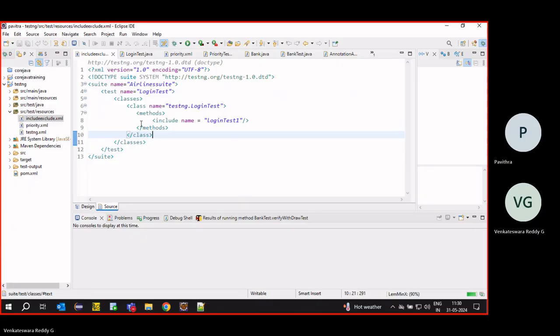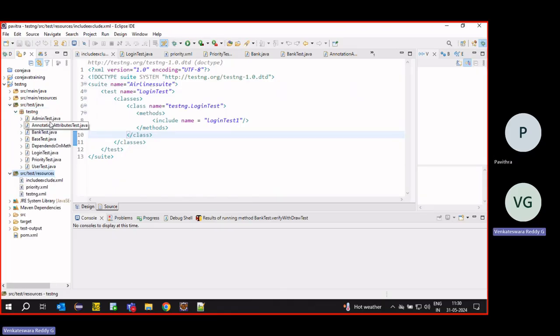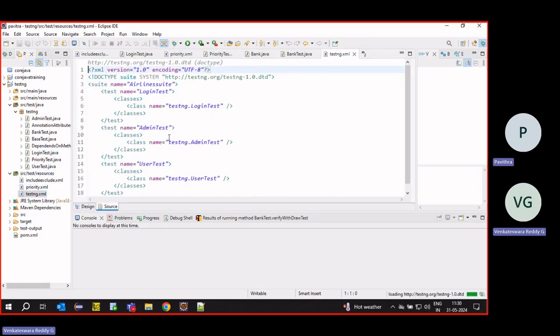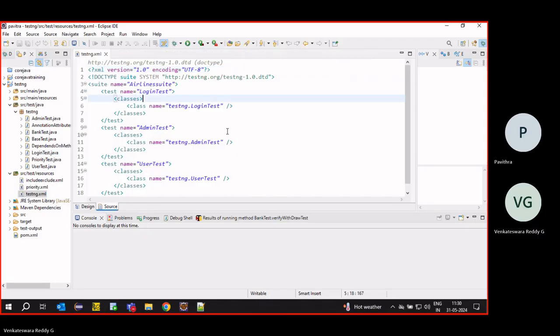Other than that, we can also do it using the groups concept. We can easily achieve that. Suppose we have an admin test, a user test, and a login test.